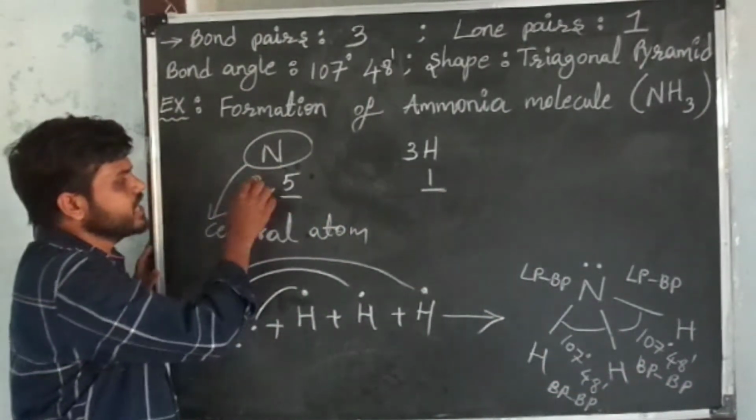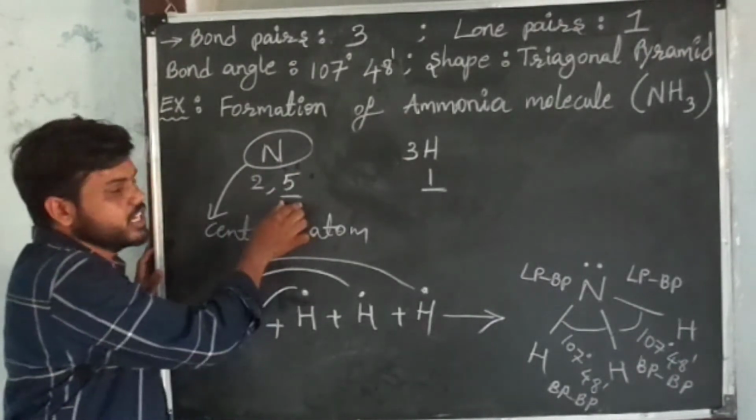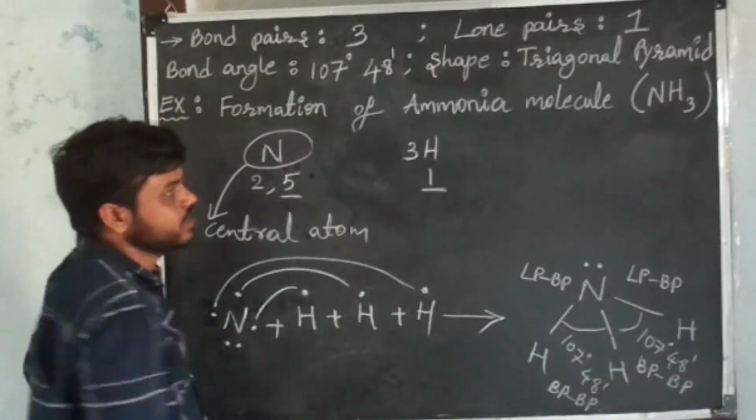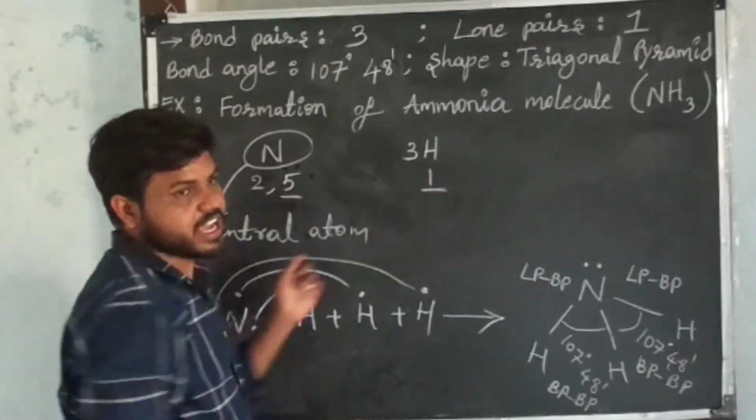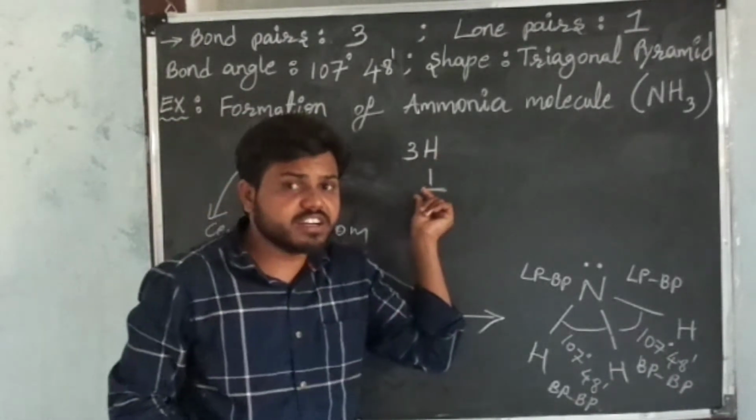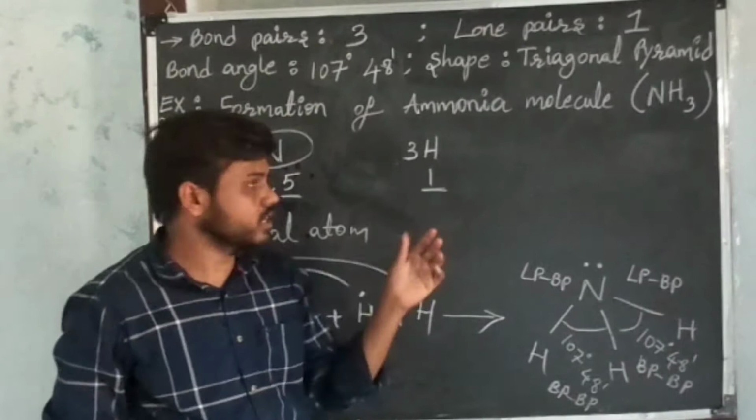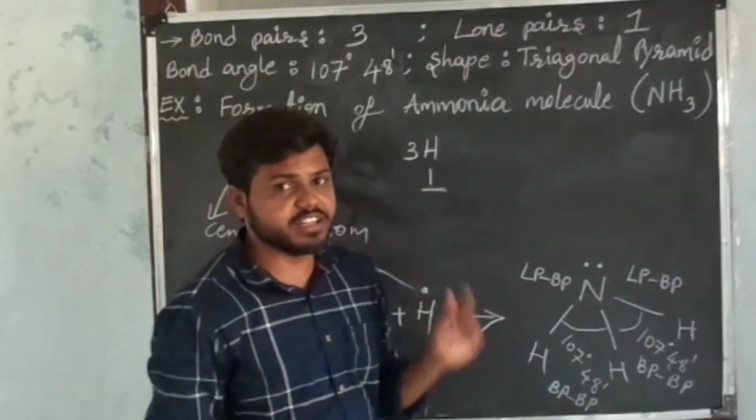The symbol of nitrogen is capital N. The electron configuration of nitrogen is 2, 5. This is the valence shell of nitrogen, and in this valence shell there are 5 electrons. In this molecule there are 3 hydrogens. The symbol of hydrogen is capital H and the electron configuration of hydrogen is 1. This is the valence shell of hydrogen, and in this valence shell there is 1 electron.